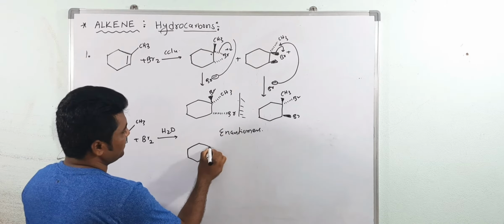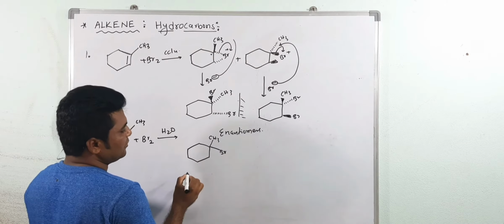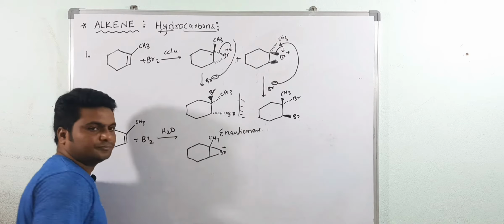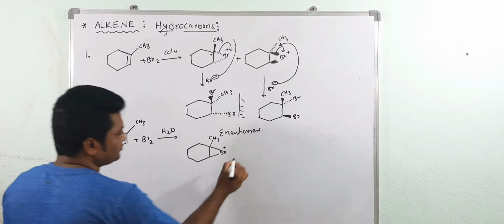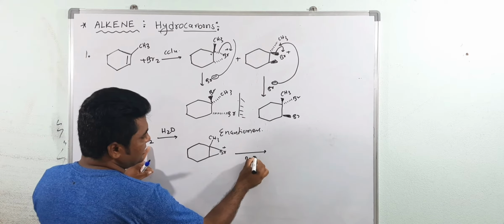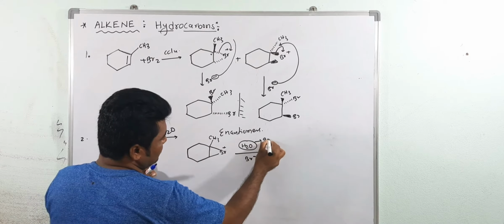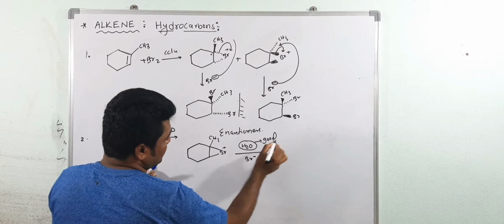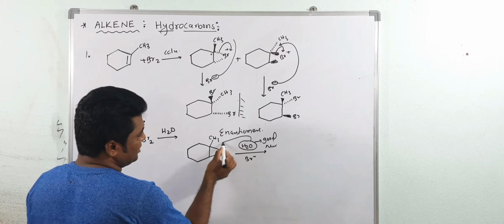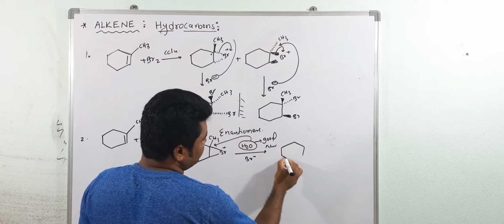See, here you are getting the bromonium ion. Now after formation of the bromonium ion, there is Br minus and water molecules. But H2O is a good nucleophile. So now this water molecule opens the ring from the more substituted carbon atom. I am not giving stereochemistry. The product is very important.